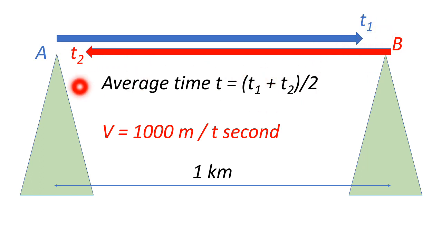The same thing is done for B. B will fire a gun, and when A sees the light, A switches on the stopwatch, and when the sound is heard, stops the stopwatch. Whatever duration is measured is t2. Now the average time is t equals t1 plus t2 divided by 2. We have the distance, that is 1 kilometer. So speed is equal to distance divided by time. In this way we can determine the speed of sound.